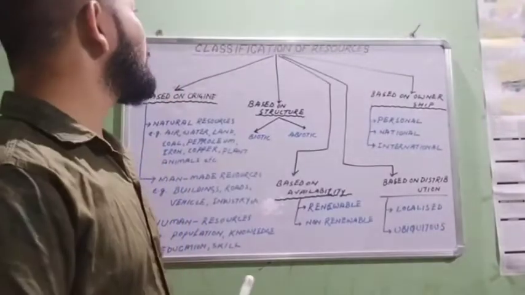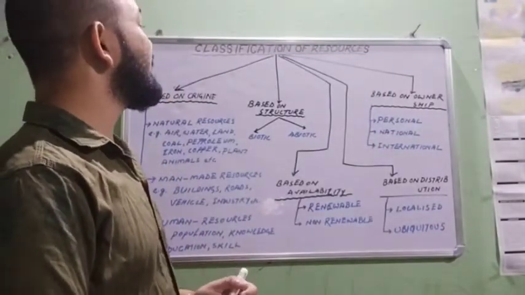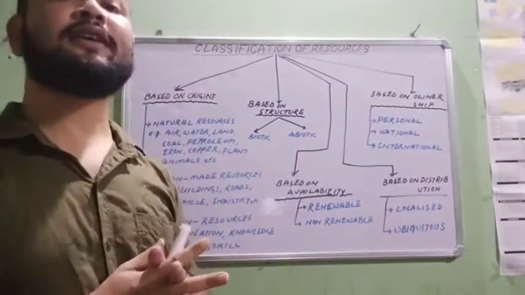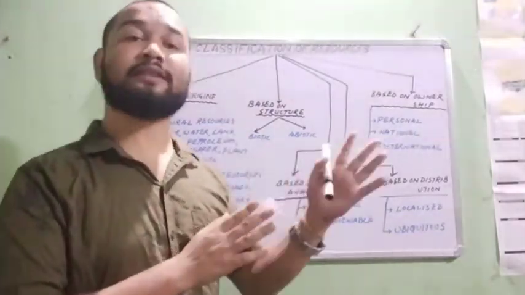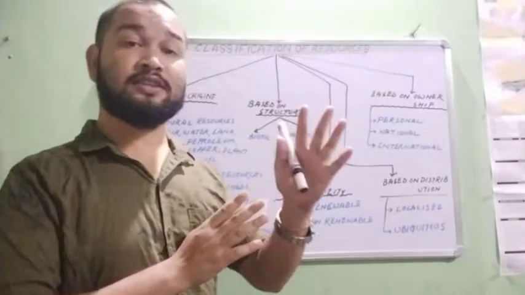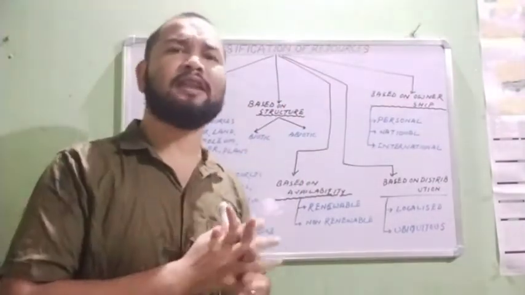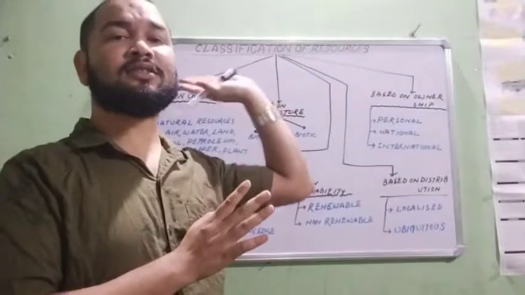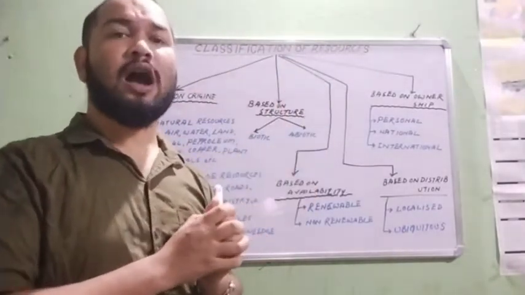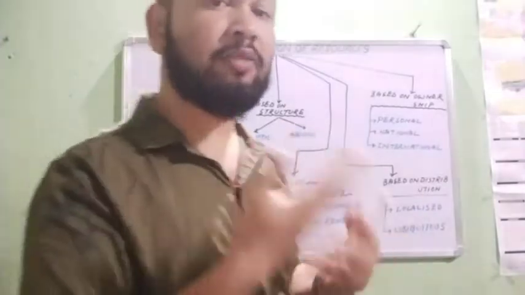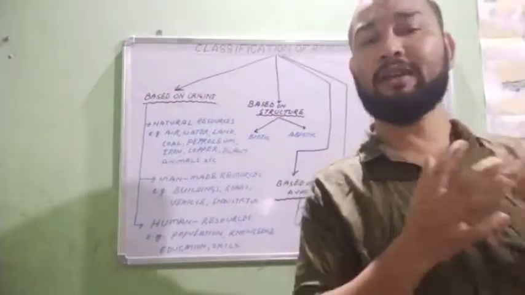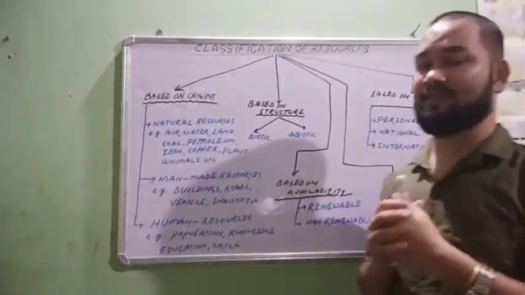So now we'll discuss the next topic, the classification of resources. The resources definition, characteristics, resource resistance and neutral stuff we have discussed. Now the topic is classification of resources. How can we classify resources? Resources can be classified on various bases. I have written here the bases and classification.